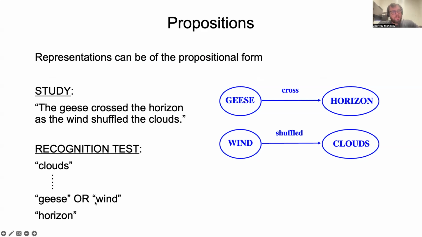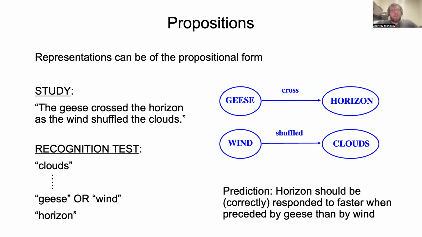Of course, both were from the same sentence, but the geese word was in the same proposition as horizon, whereas the wind concept was not.